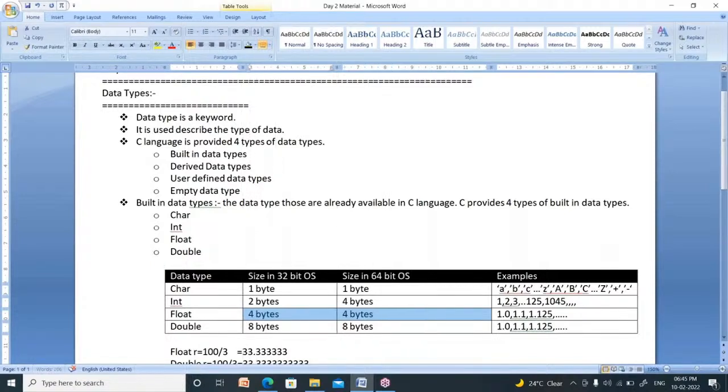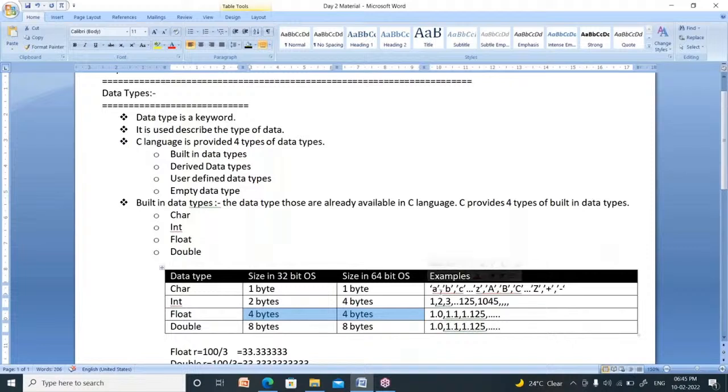Now, what are the examples of character? Characters are alphabets, small a to small z, capital A to capital Z, and special symbols like plus, minus, into, by, percentage symbol, less than, greater than, equal to, not equal to. All these are known as characters. How do we understand whether it is a character or not? It should be represented within single quotation marks. Characters are always represented within single quotation marks. We have to remember that.